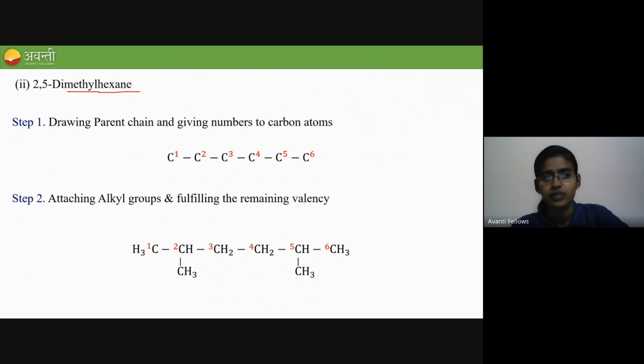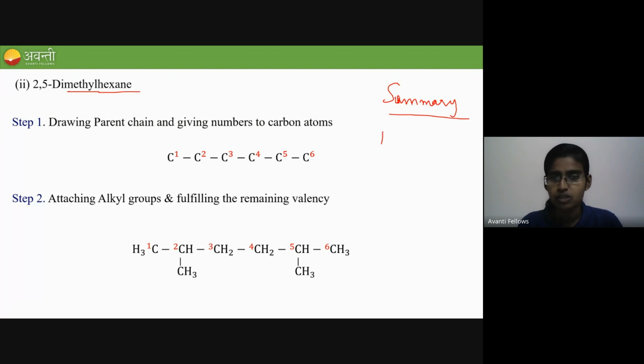Okay. Now this is for 2,5-dimethylhexane. So today we have discussed, let me summarize. I was about to take you through the preparation part also, but since you guys joined very late, we don't have enough time to discuss the preparation. So tomorrow onwards, you all try to join on time, so that we can discuss more topics.